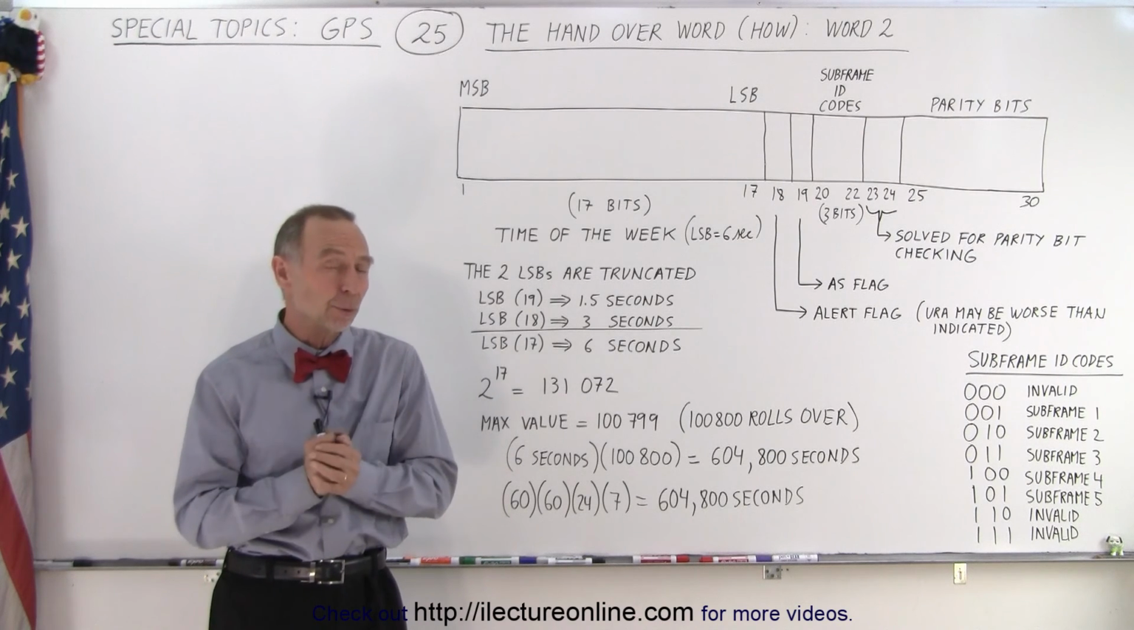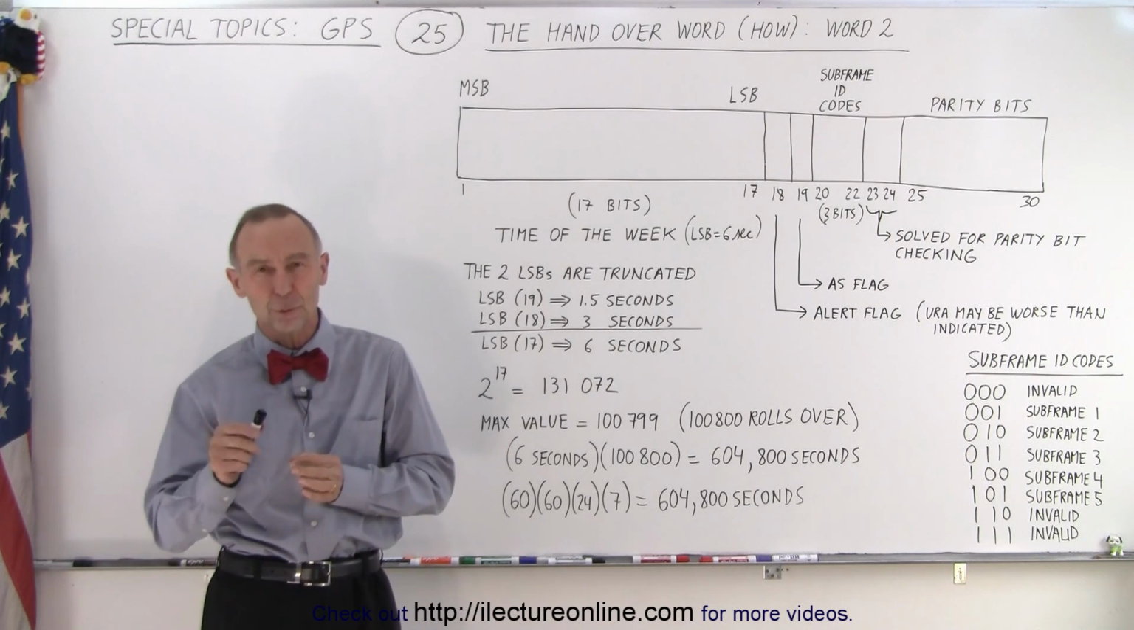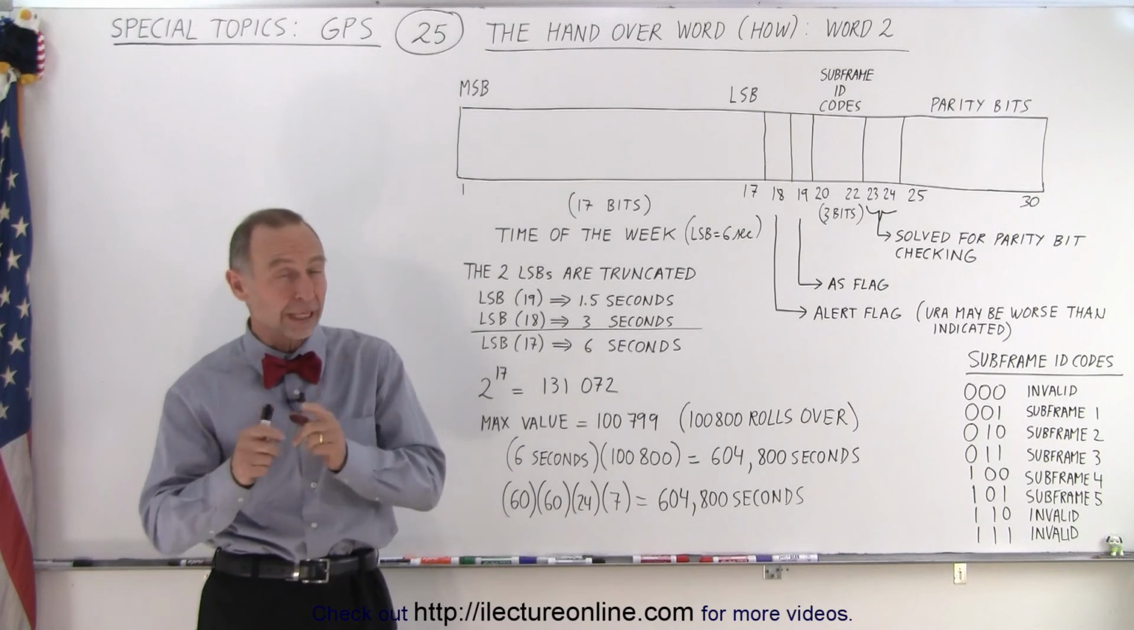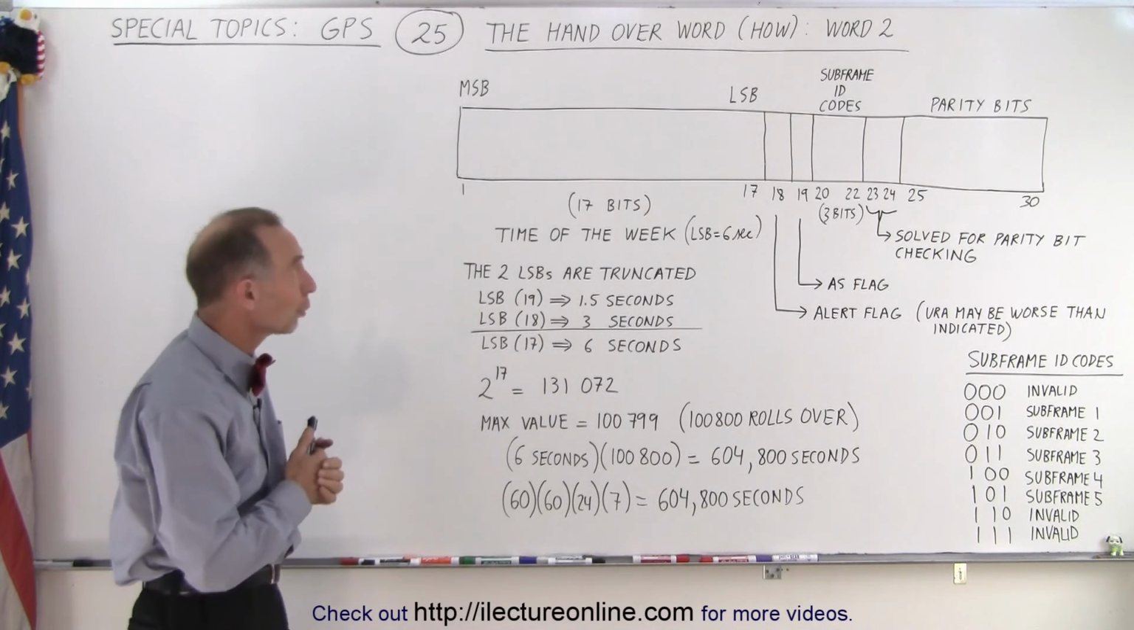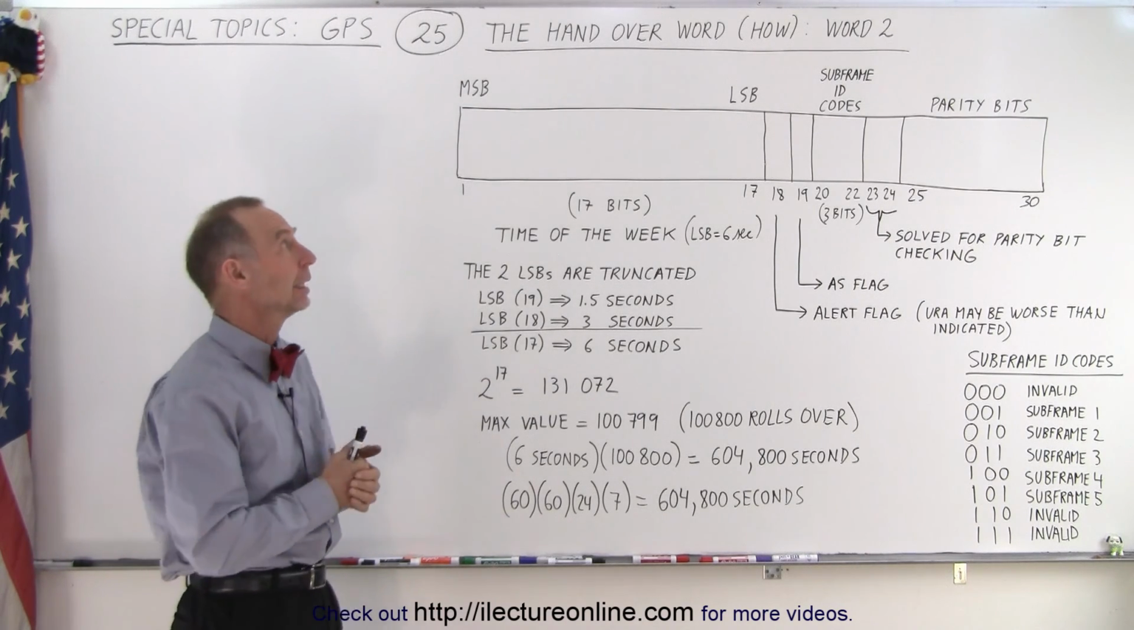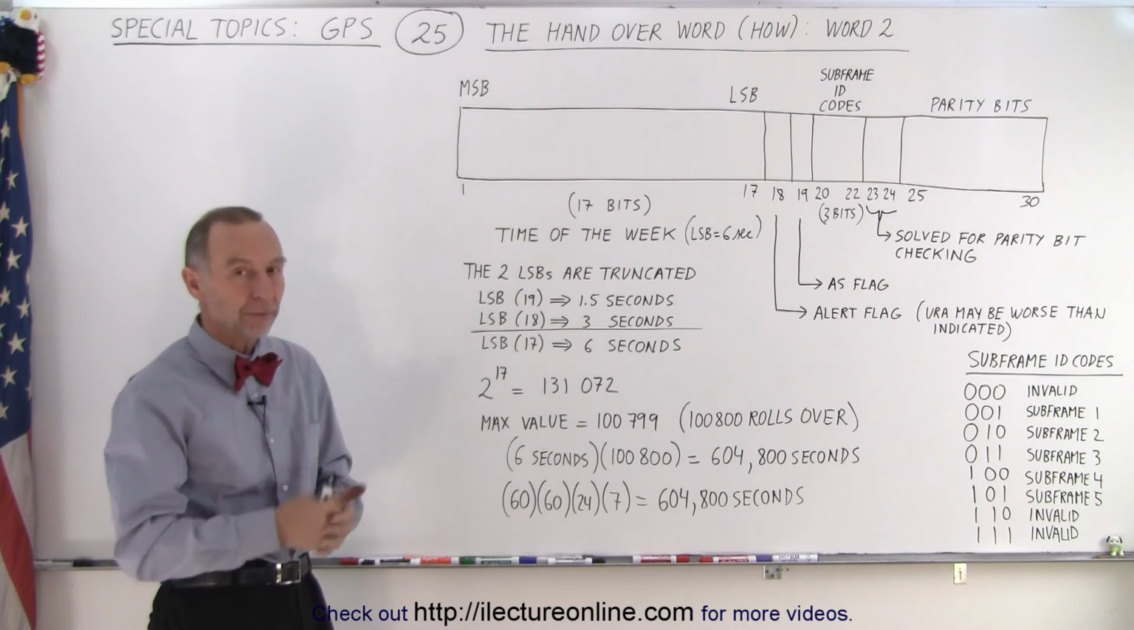In every subframe we have two words that are always identical. We have the telemetry word and we have the handover word, words 1 and 2. So here we're going to talk about the handover word. It's called the HOW and it's word 2 in every subframe.